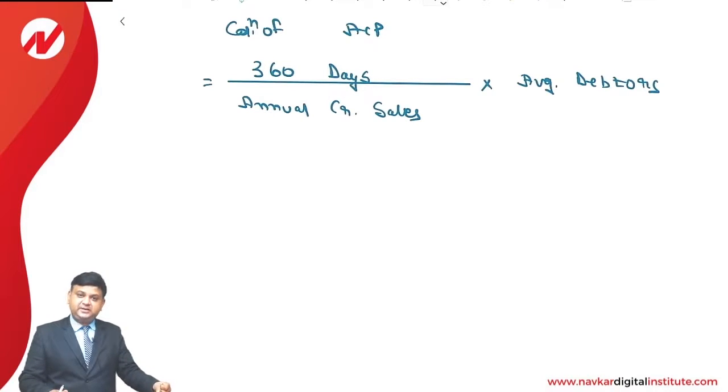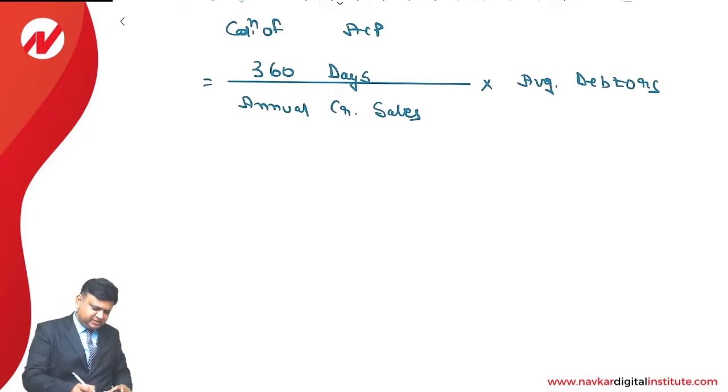You have to understand whether you are supposed to take the average debtors or the closing debtors. We have to take the closing debtors for calculation of the collection period if the average information is not possible to find. That's very simple to understand.